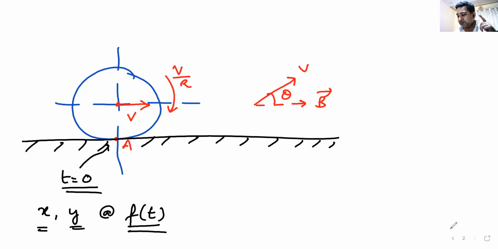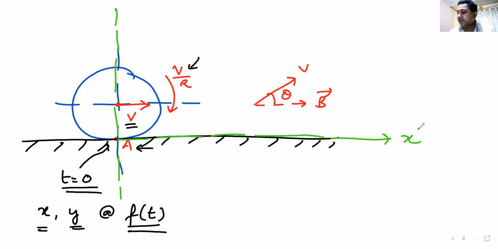But given that I have given you a velocity v and angular velocity v by r, can you tell me the x and y coordinate? If I just say that the particle starts its motion from this point and your x is 0 and y is 0, can you tell me the x and y coordinate of this particle as a function of time? This is not a question of electro, this is a question of mechanics from chapter 1.